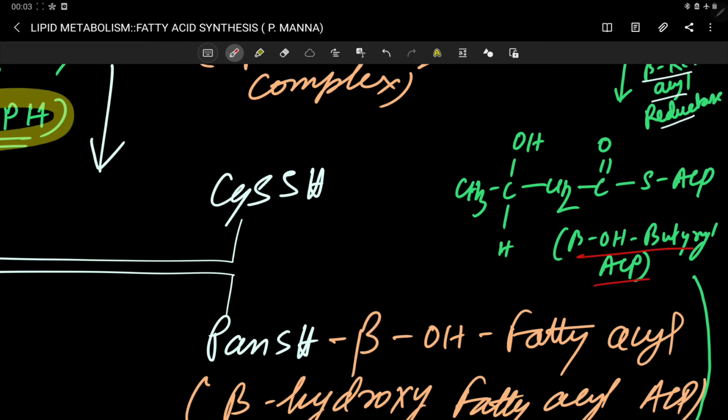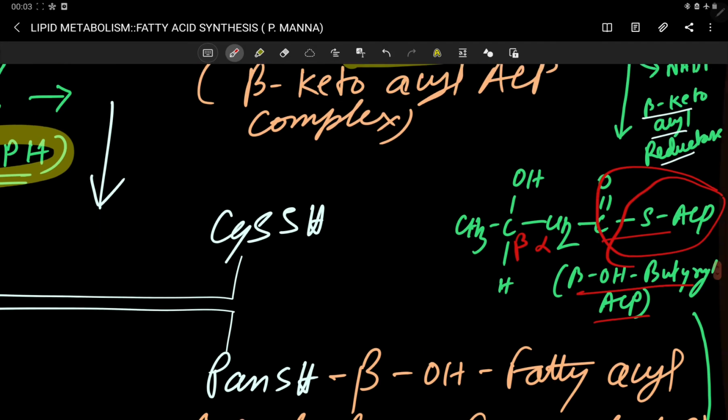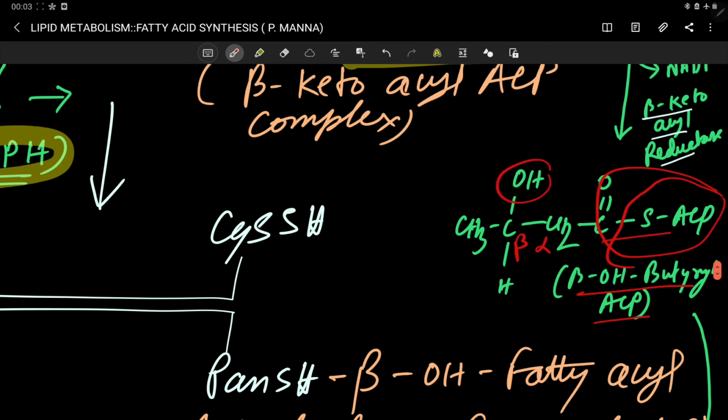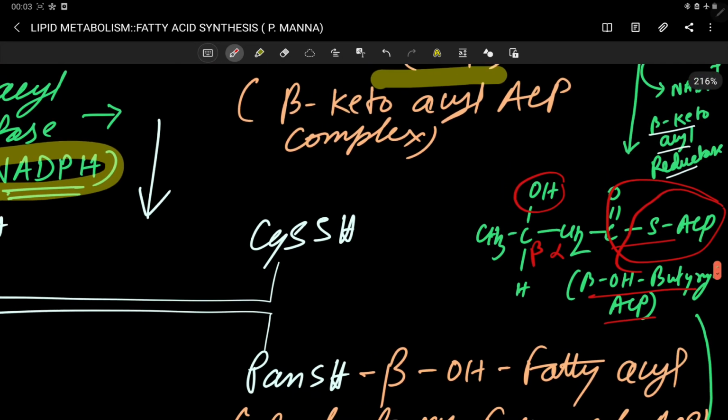Now this is your alpha carbon, this is your beta carbon, and this carbon is attached with the carbonyl, this is your functional group. At this beta position you can now see the hydroxyl group. That's why this is called the beta hydroxybutyryl ACP complex, forming a complex with ACP.